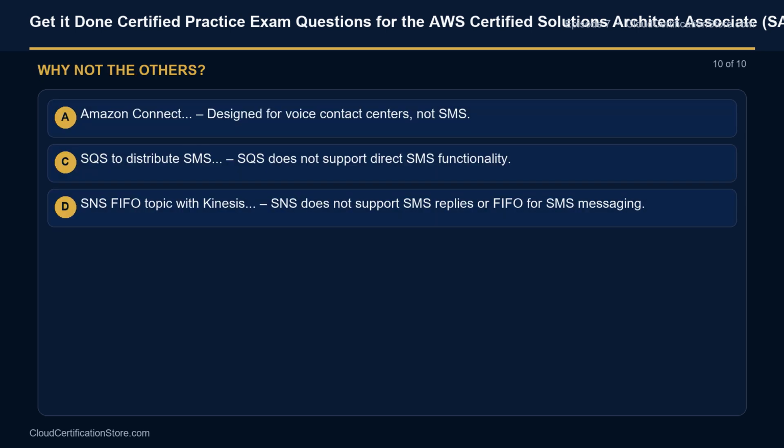Why not option A? Amazon Connect, designed for voice contact centers, not SMS. Why not option C? SQS to distribute SMS. SQS does not support direct SMS functionality. Why not option D? SNS FIFO topic with Kinesis. SNS does not support SMS replies or FIFO for SMS messaging.